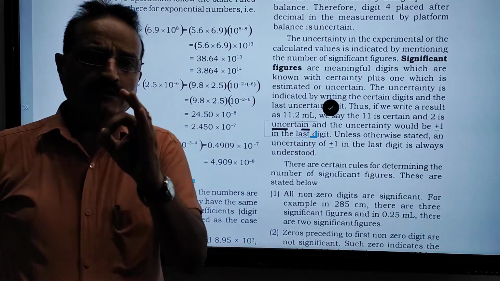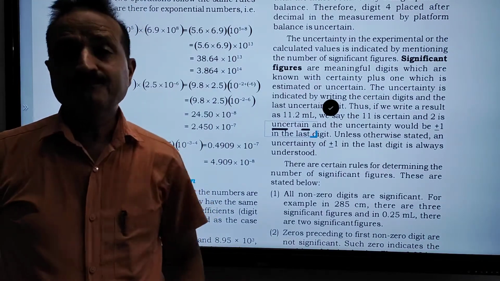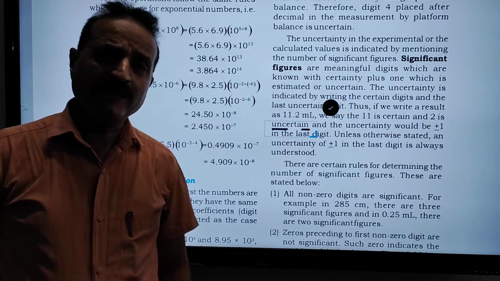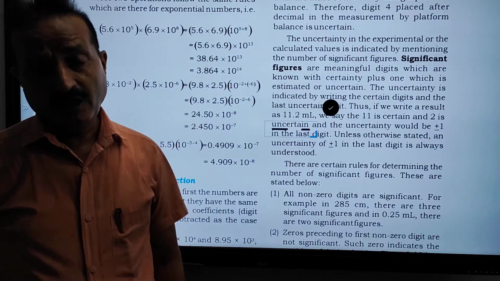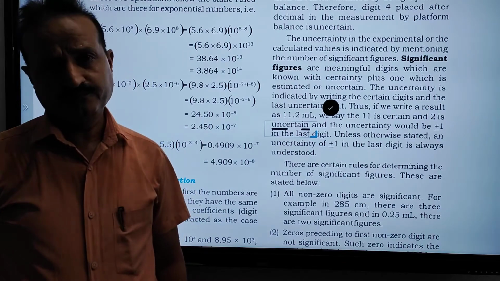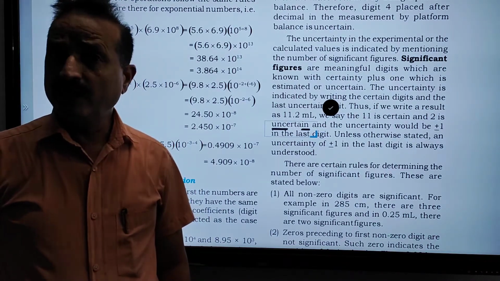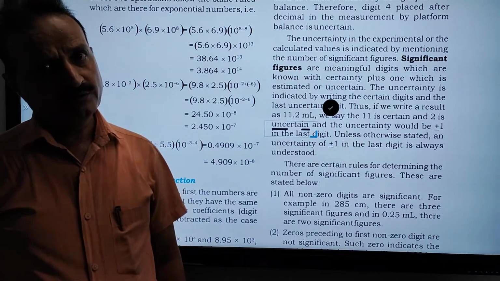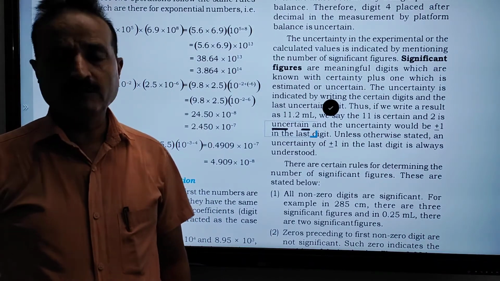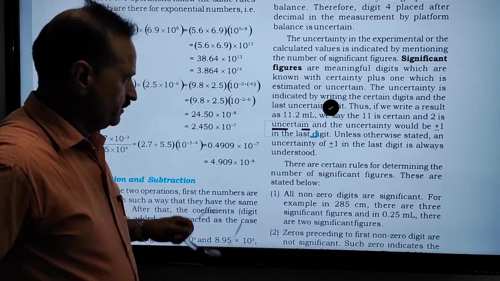So this is how we find the certain and uncertain digits. 11 is the certain number and 0.2 is the uncertain number. 0.2 can be changed, but 11 cannot be changed.